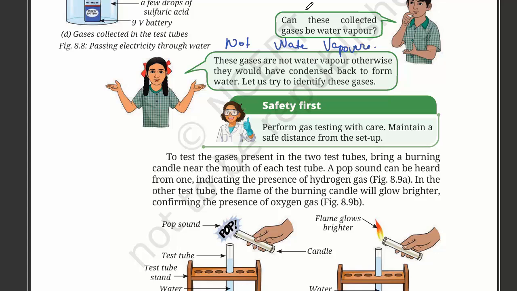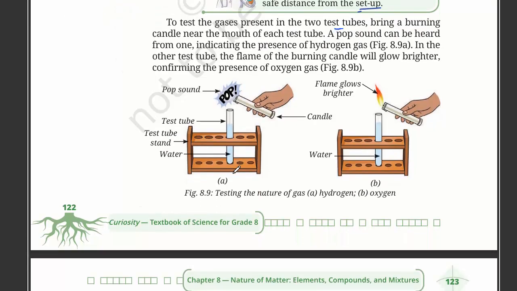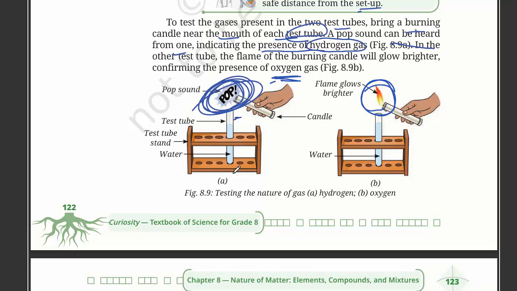Maintain a safe distance from this setup. To test the gases present in the two test tubes, bring a burning candle near the mouth of each test tube. A pop sound can be heard from one, indicating the presence of hydrogen gas. In the other test tube, the flame of the candle will glow brighter because of oxygen.